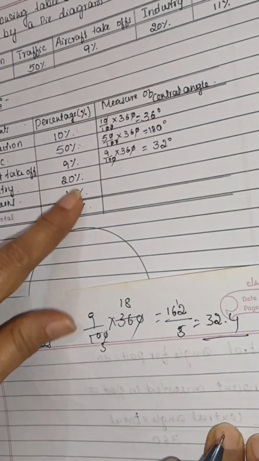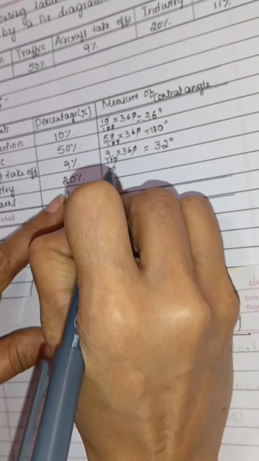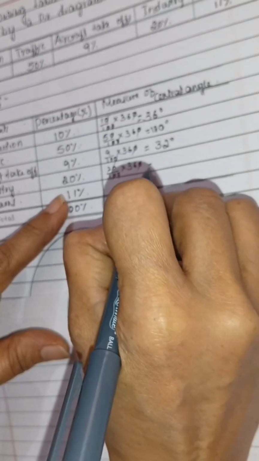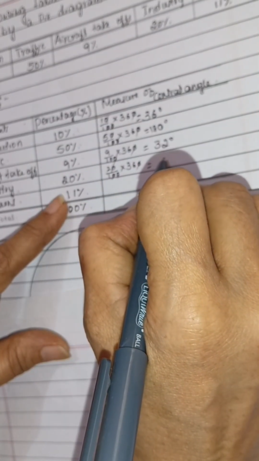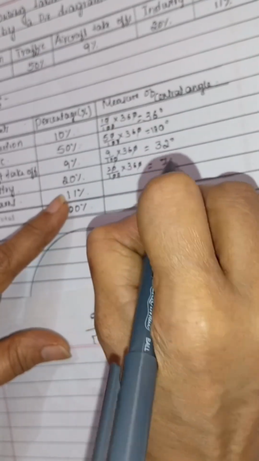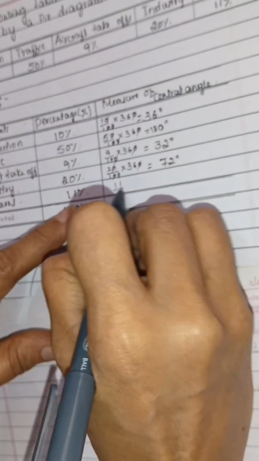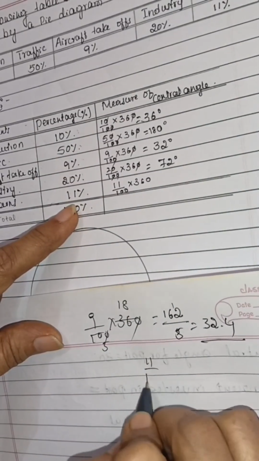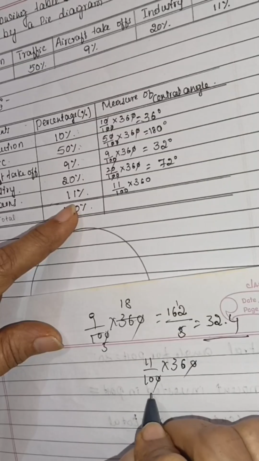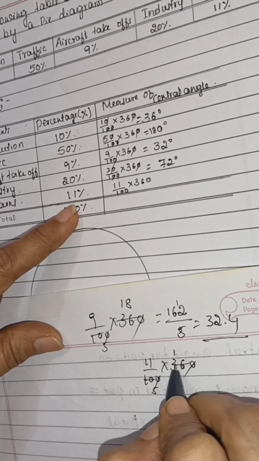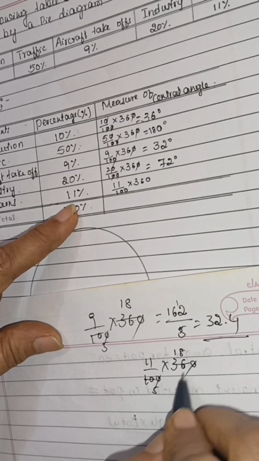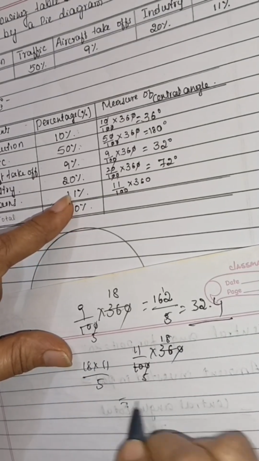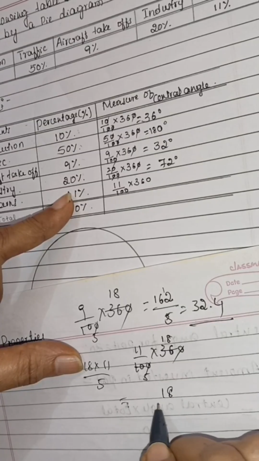Next, 20. 20 out of 100 for 360. Cancel the zeros. This is 72 degrees. 36 twice is 72, no? Degrees. Now this is 11. 11 out of 100 multiplied by 360. We have to find it like this. Cancel the zeros. 2 5s are, 2 1s are, 2 8s are. So this is 18 multiplied by 11 by 5.